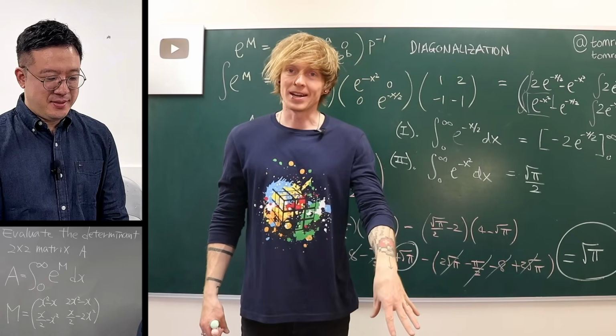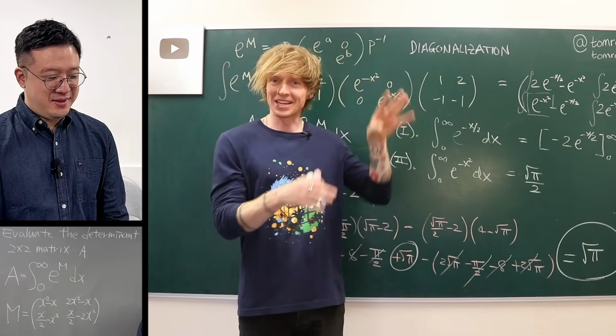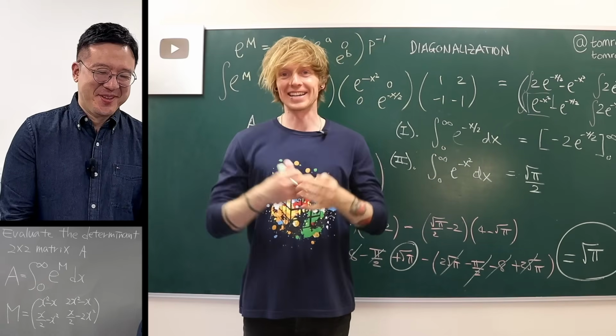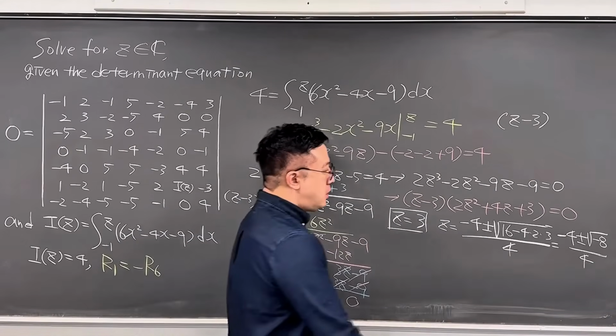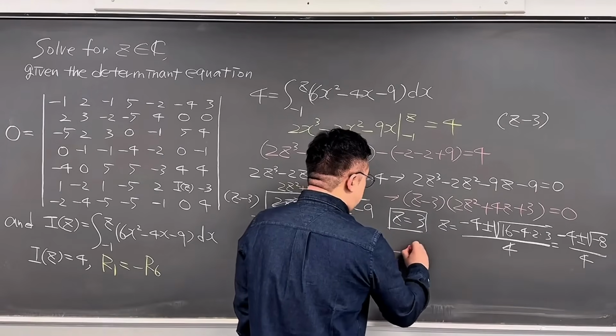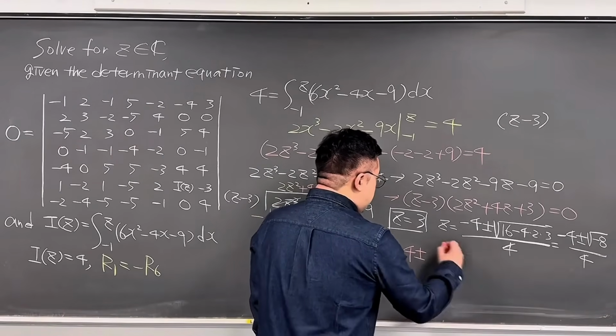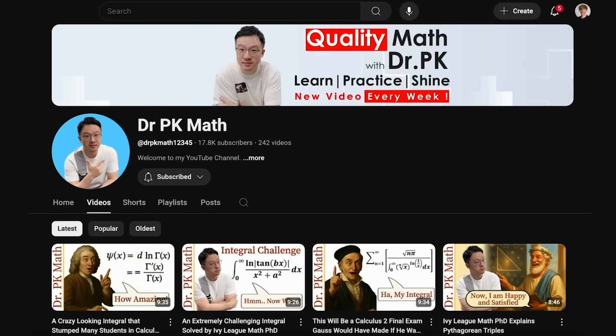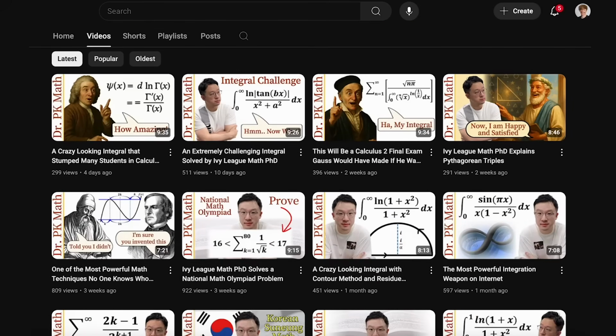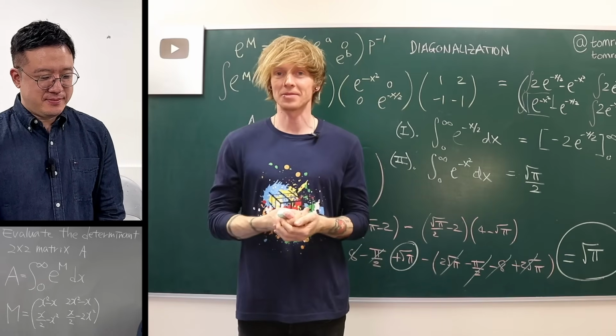And just as a reminder, this was part 2. This was the tricky problem we did earlier, or PK, I should say, earlier did solve part 1, a 7x7 determinant question involving integrals. So if you haven't seen that yet, go check out part 1 over on PK's channel. Check out all the other brilliant maths videos over on Dr. PK Math. And again, PK, thank you so much.